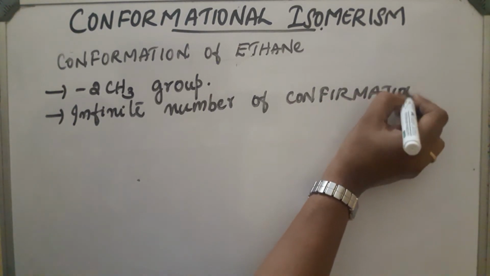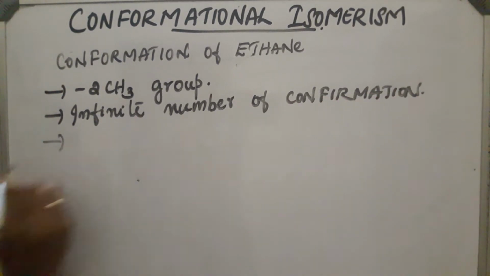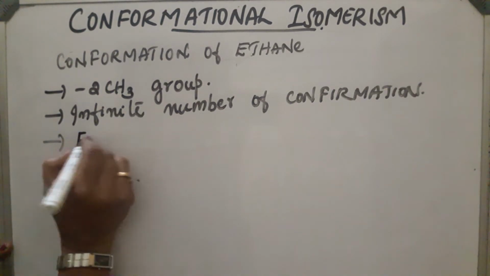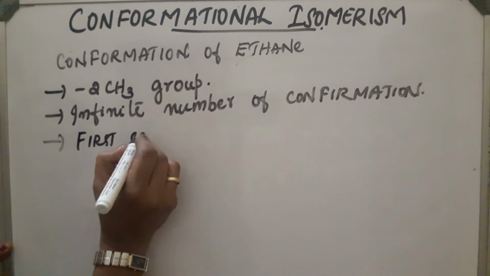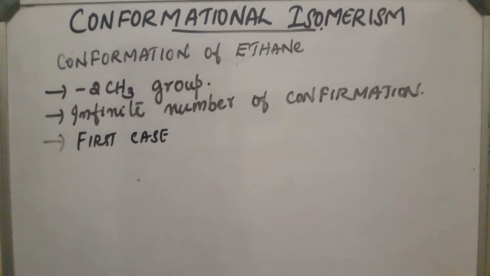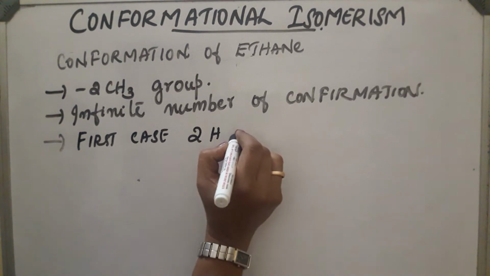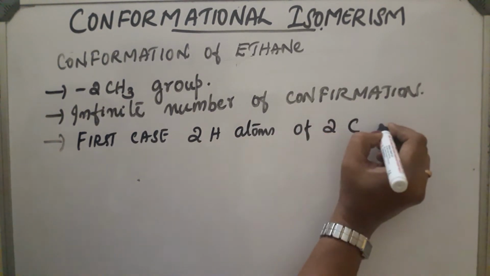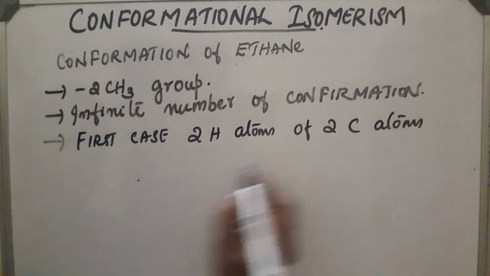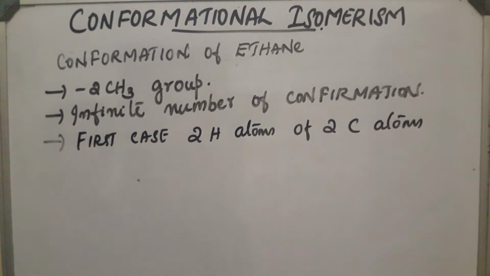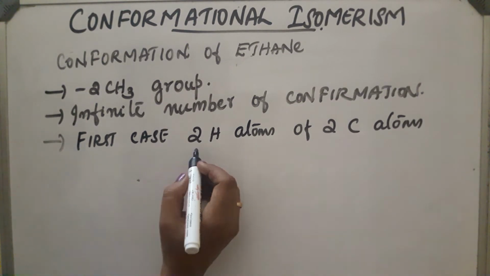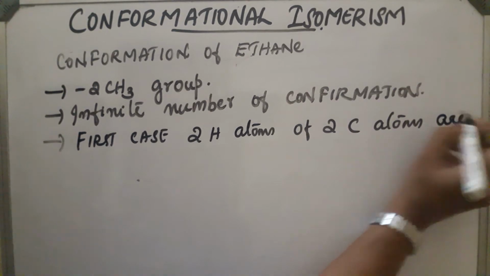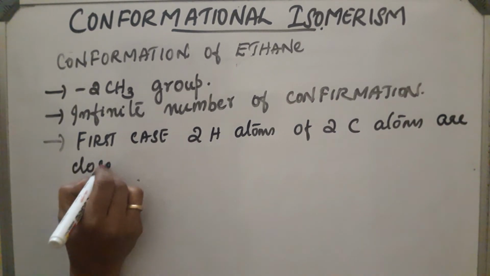Let us take 2 extreme conformations. First case: the hydrogen atoms of the two carbon atoms, because there are two CH3 groups, come closer or are close together.